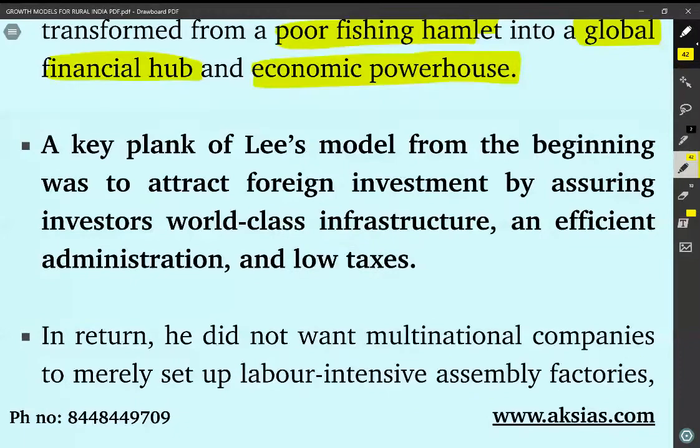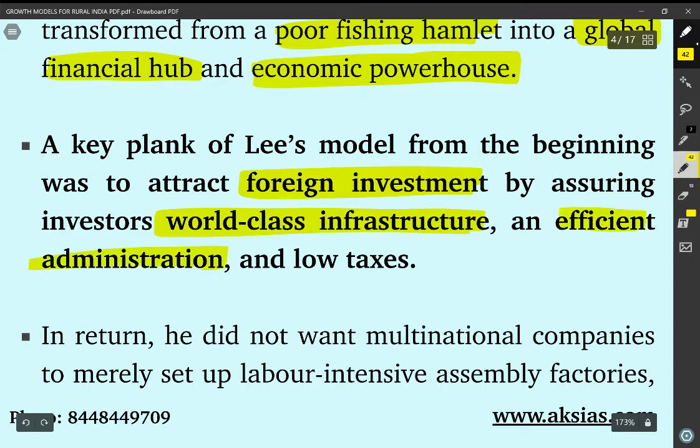A key plank of Lee's model from the beginning was to attract foreign investment by assuring investors world class infrastructure and also an efficient administration with low government taxes. So, the three important pillars of Singapore's investment policy were world class infrastructure, efficient administration, which is corruption free with a lot of transparency established, and also lower taxes, which do not hamper investors.